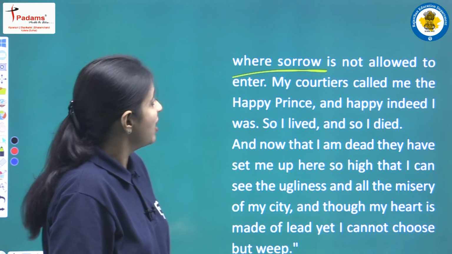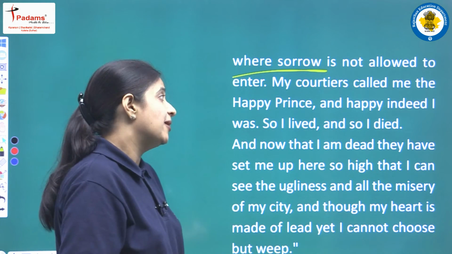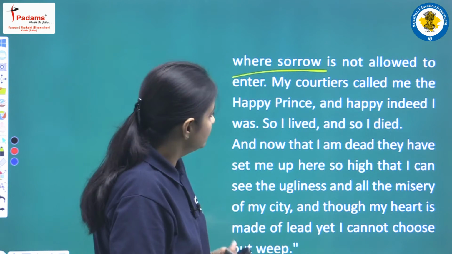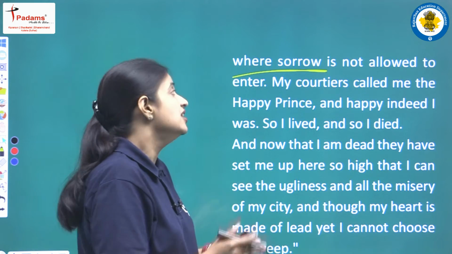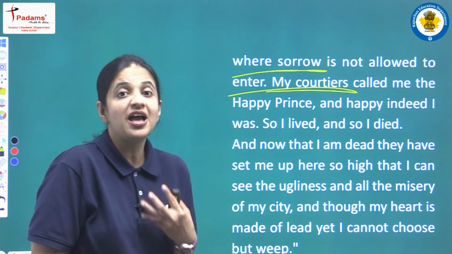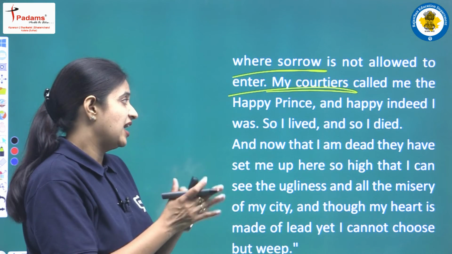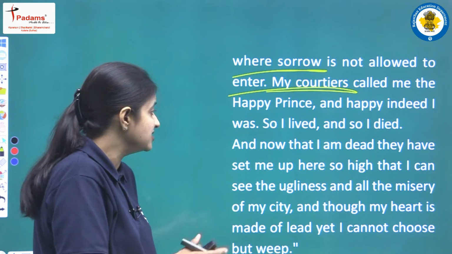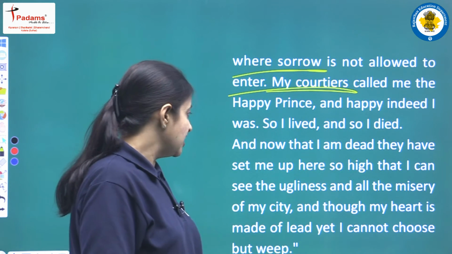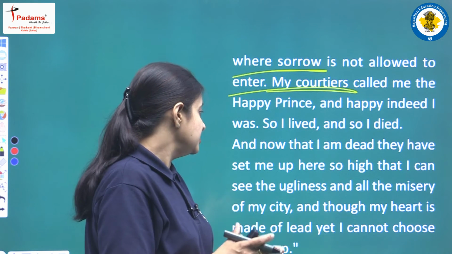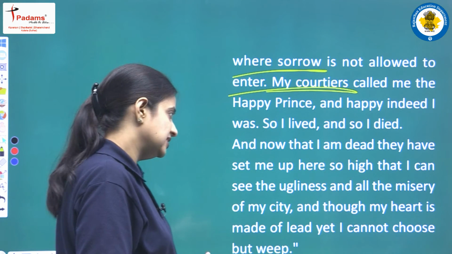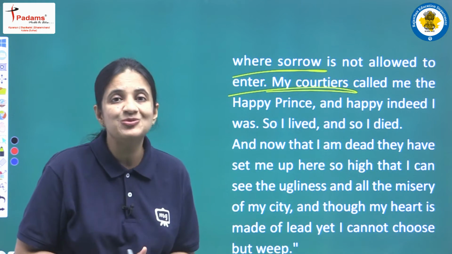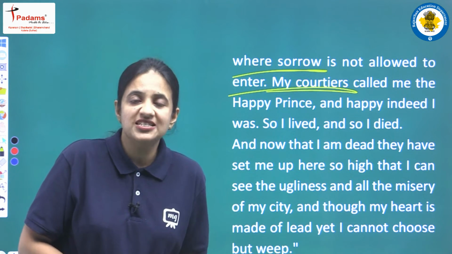And next he said, my courtiers called me the Happy Prince, and happy indeed I was, so I lived and so I died. Next he said that throughout his lifetime he was the Happy Prince, and all his courtiers used to call him Happy Prince, and actually he was very happy, and he lived like a happy prince and he died like a happy prince. And now that I am dead, they have set me up here so high that I can see the ugliness and all the misery of my city, and though my heart is made of lead, yet I cannot choose but weep. So next the Happy Prince is explaining the reason why he is crying.